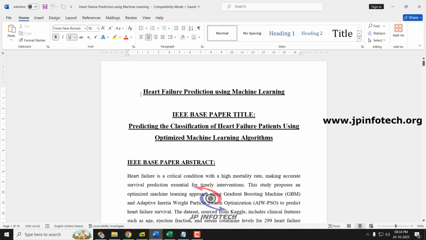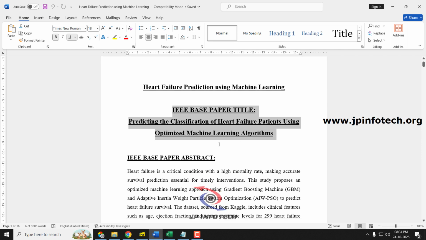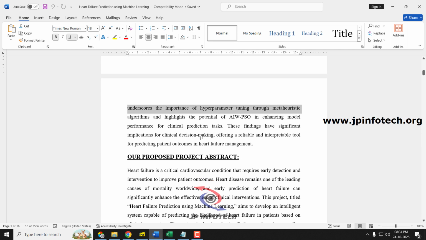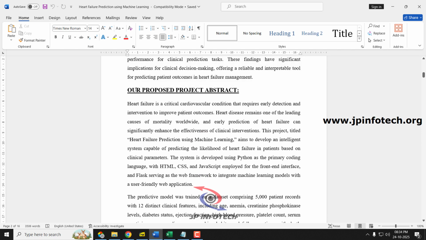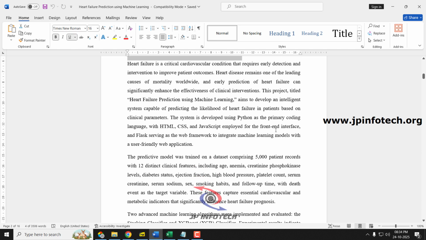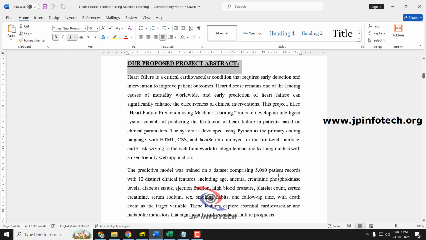Here you can see the proposed title, Heart Failure Prediction Using Machine Learning, and this is the IEEE base paper title and the IEEE base paper abstract. Coming to our proposed project abstract, as mentioned, we are going to do heart failure prediction using machine learning. We have developed this project using Python as the primary coding language, and we have used HTML, CSS and JavaScript for the front end, and for the web framework we have used Flask.